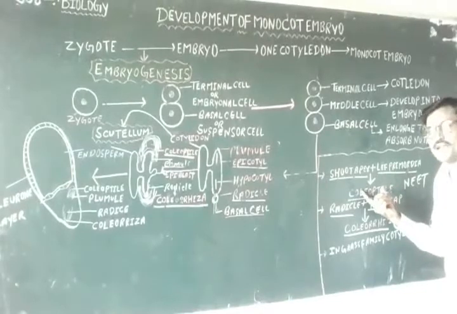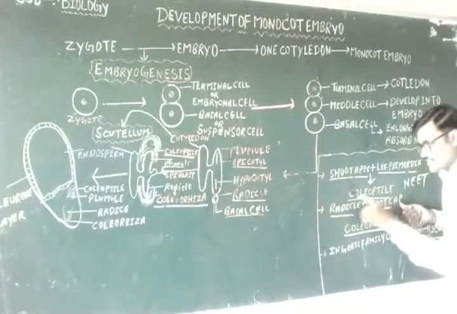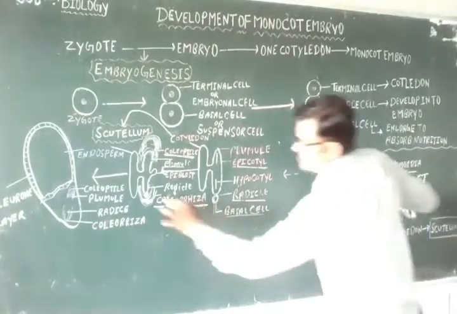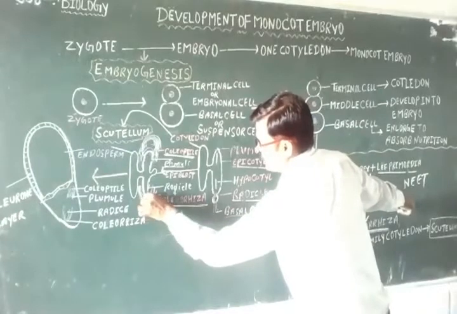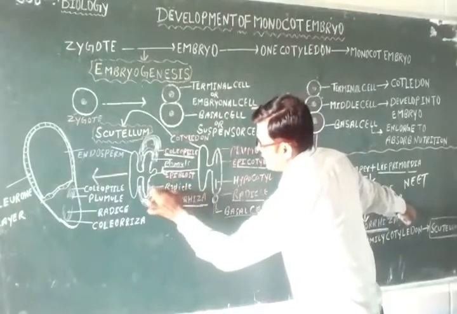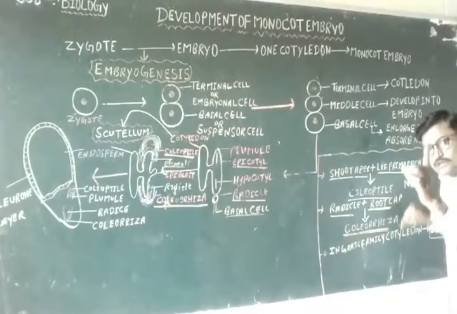And this radicle plus root cap forms the coleorhiza. This is the radicle, and below this radicle is a cap-like structure known as the root cap. This radicle and root cap form the coleorhiza.